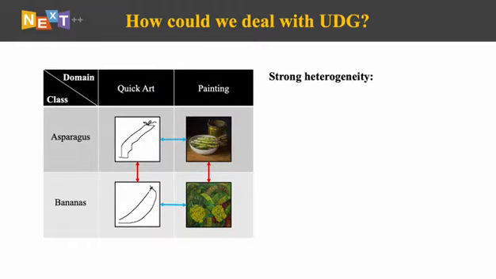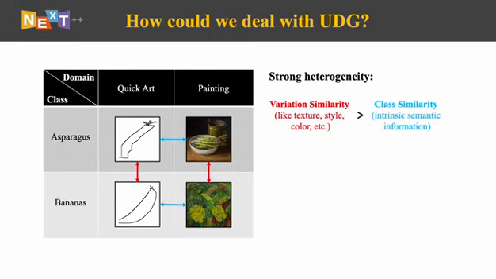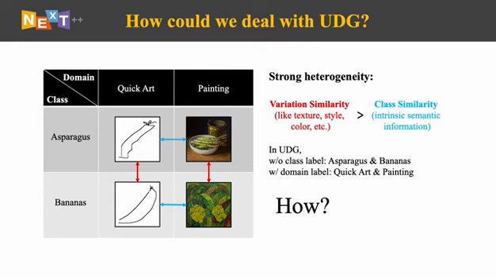But implementing these two principles is not easy. Images always show strong heterogeneity. For example, we show 2 pairs of images. We could tell that the similarity between the domain pairs is much bigger than the similarity between the class pairs. We have to admit that sometimes the variation similarity is bigger than the class similarity. Note that we don't have the class label to remind the model what is the semantics and what is the variations. We only have the domain labels in UDG, so how could we implement these 2 principles?